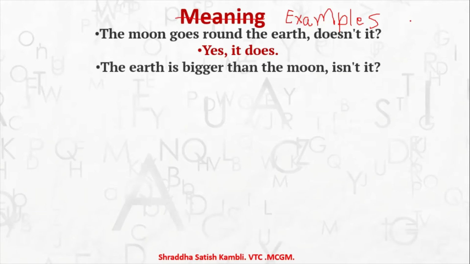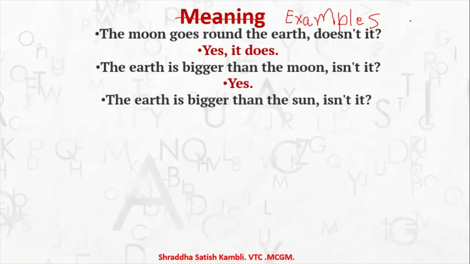Example number 2. The earth is bigger than the moon, isn't it? The answer is yes. The earth is bigger than the moon. So even if you say yes simply, it is correct. Coming to the third example, the earth is bigger than the sun, isn't it? The answer will be no, it isn't. The earth is not bigger than the sun. The sun is bigger than the earth. So no, it isn't. See, we have reversed the order of the question. The isn't it in the question has become it isn't in the answer.